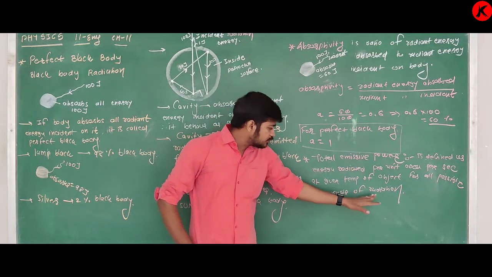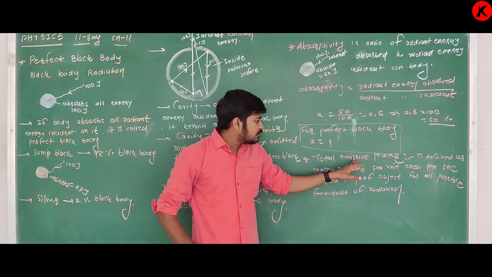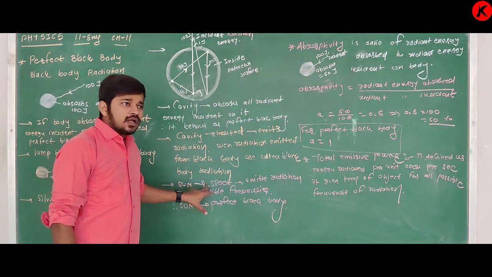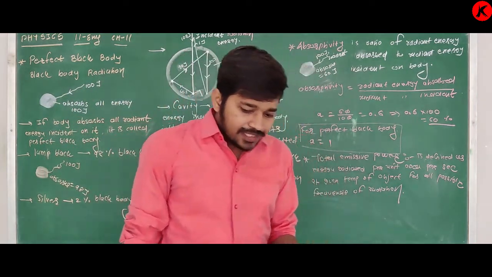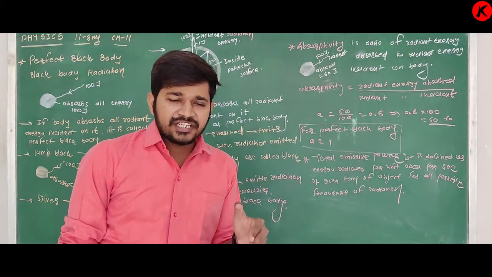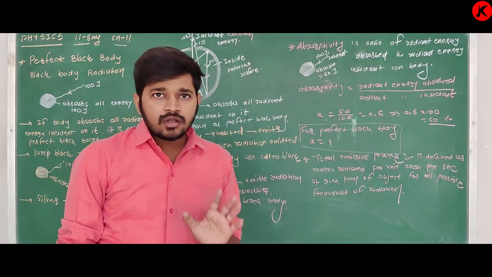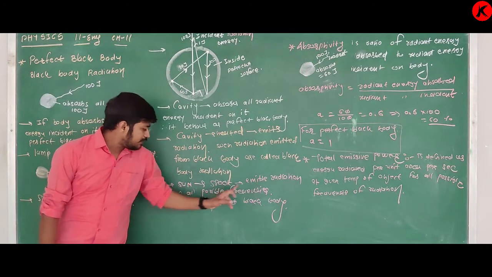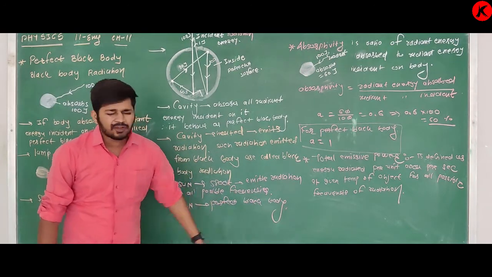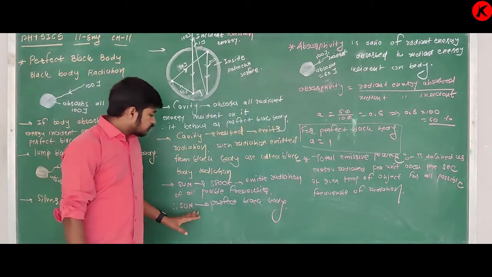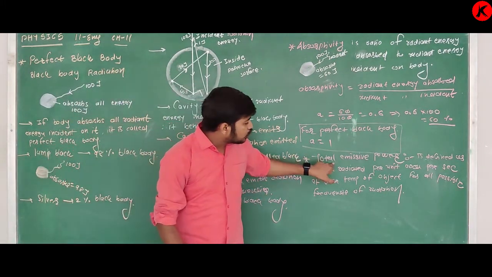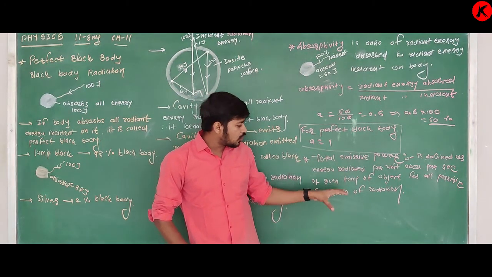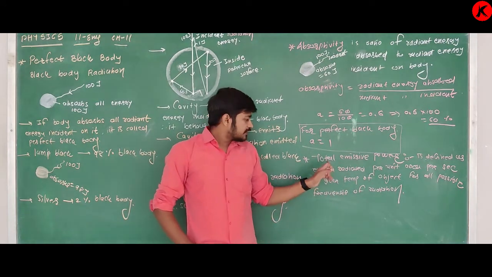Why is it for all possible frequencies of radiation? Total emissive power, why is it named total? See here, the sun at 5800 Kelvin, we have discussed in the last lecture that the frequency of radiation depends on energy. At this 5800 Kelvin, the sun emits radiation of all possible frequencies, every frequency included, so it is called a perfect black body. It is named total because the object radiates all possible frequencies of radiation.